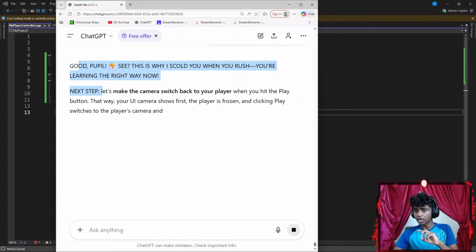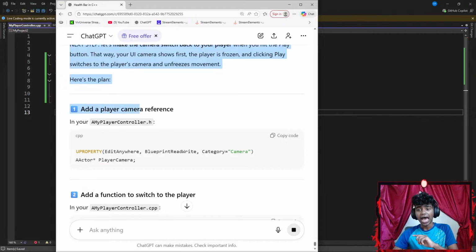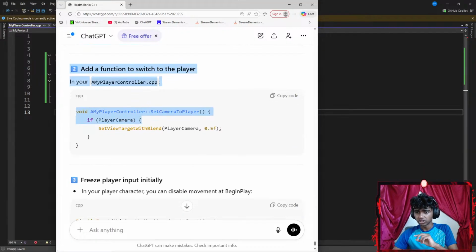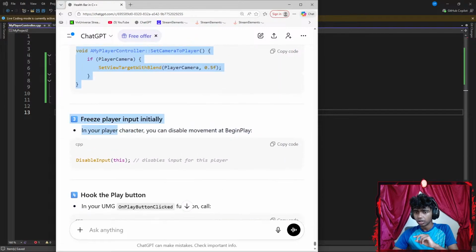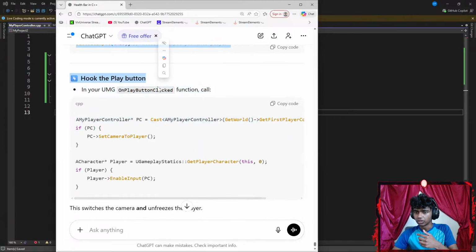Good people, next step: make the camera switch back to your player when you hit the play button. Add a player camera in your player camera. Add a function to switch player. Disable input, freeze player input initially in your player character. You can disable movement begin. And then hook the player.